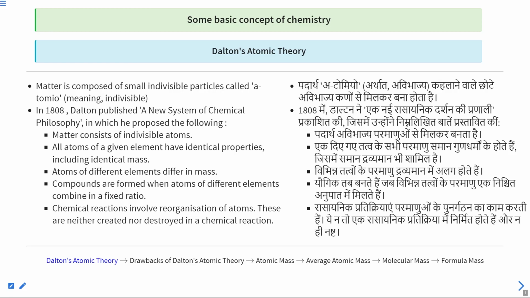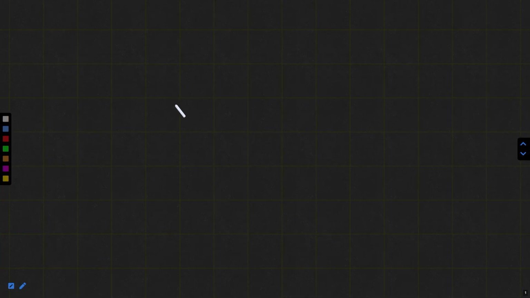In today's class, we are going to discuss some basic concepts of chemistry, and from this chapter we are going to discuss the particular topic, that is Dalton's atomic theory, which is very important. You know very well, in the previous class we had discussed five basic laws in the category of laws of chemical combination. I want to give you an idea of the points that we had discussed in the previous class. Then we are going to start today's class.